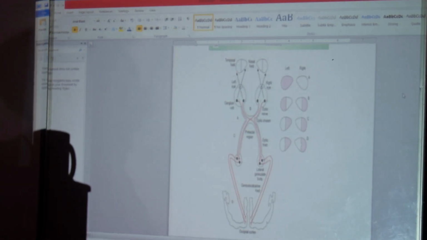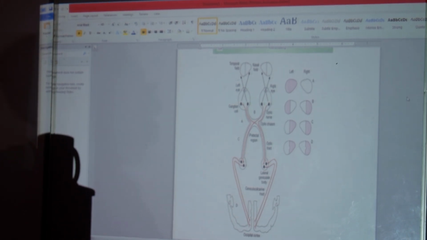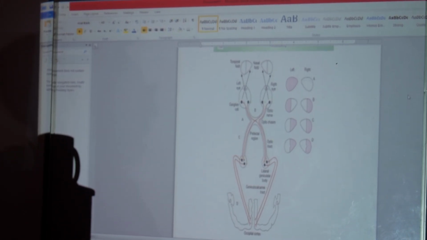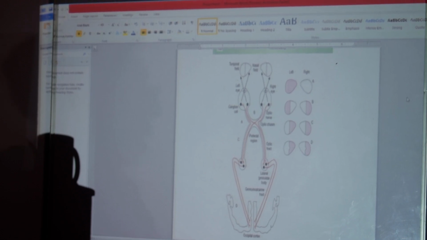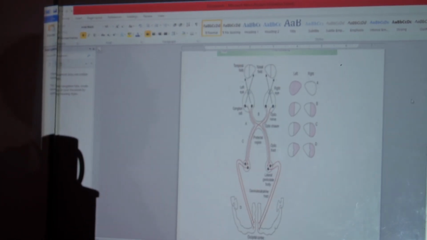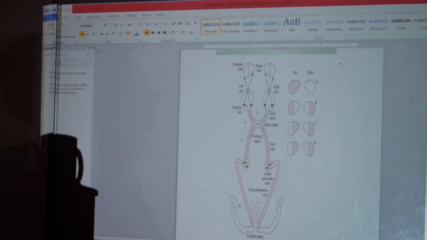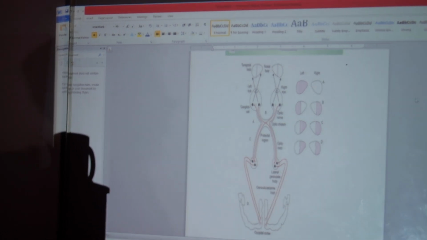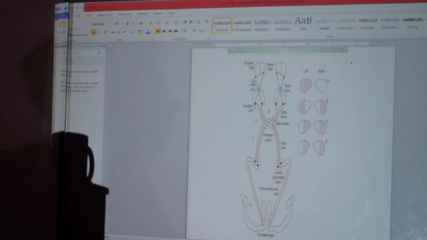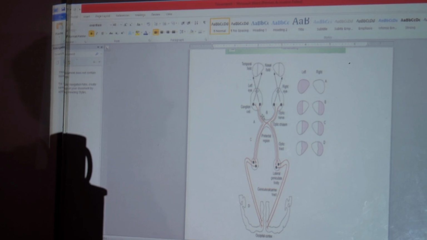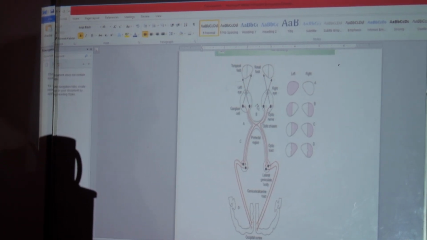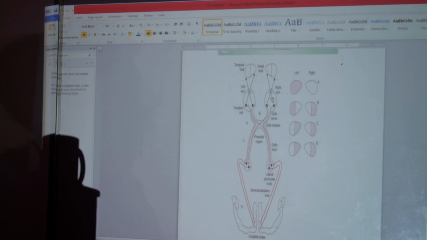Over here you have to remember that there are two visions. One is the nasal part of the vision and one is the temporal part of the vision. The nasal part of the vision refers to the medial parts of the vision of the two eyes, and the temporal part of the vision refers to the lateral part of the vision of the two eyes. Now basically you can see that the temporal part and the nasal part are represented diagonally opposite in the eye.